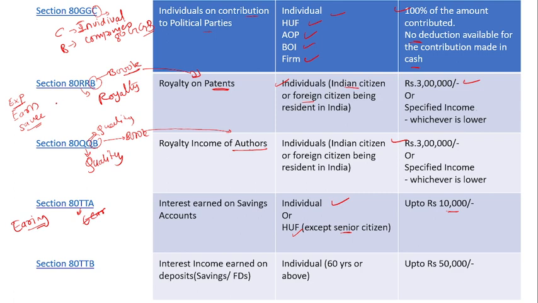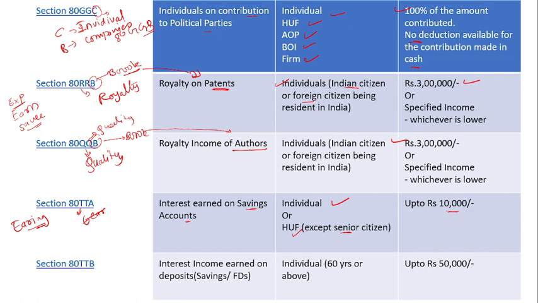The deduction is available in all these areas. So Section 80TTA is for the earning, in which, if you earn interest in a savings account, an individual is eligible and up to 10,000 rupees is deductible.